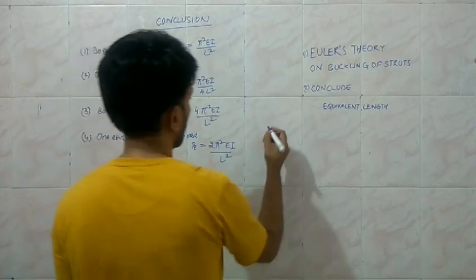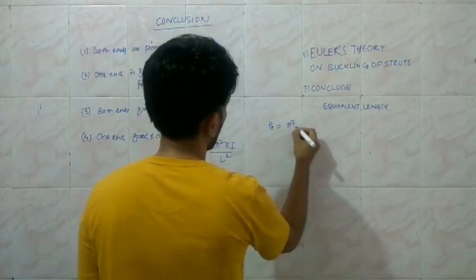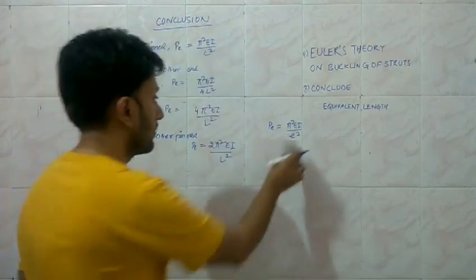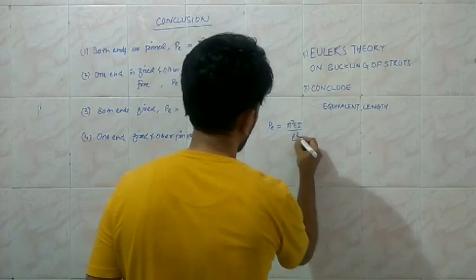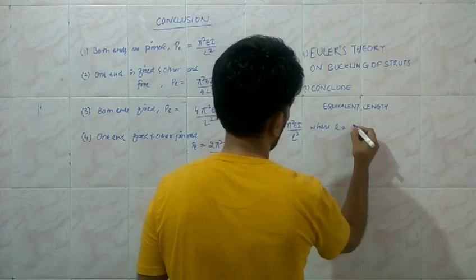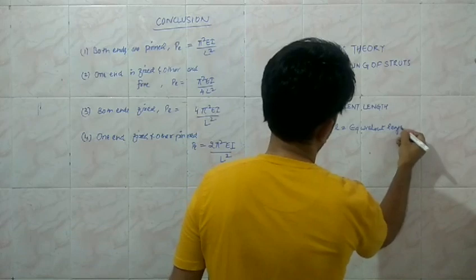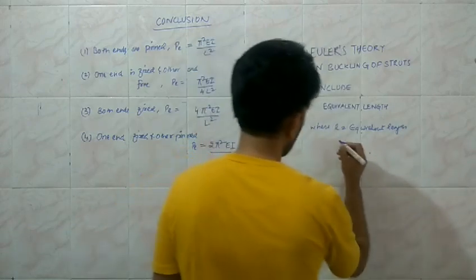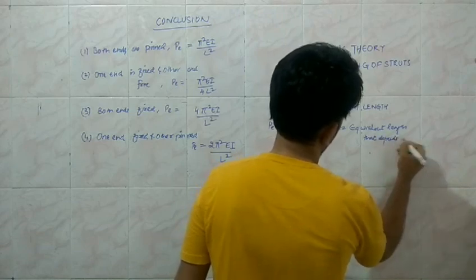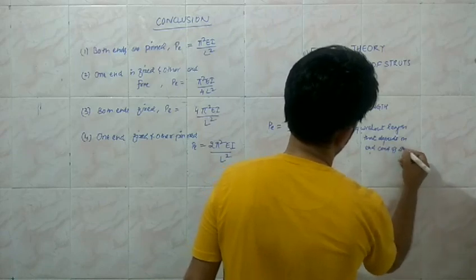So we are able to write down the formula for all types of the end condition, which is equal to pi square EI upon small l square, where this small l is the equivalent length that depends on the end conditions of struts.